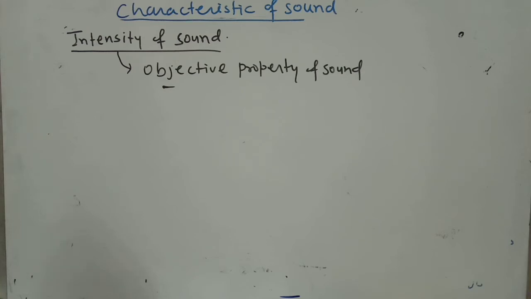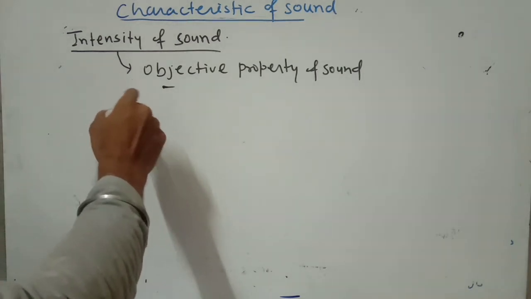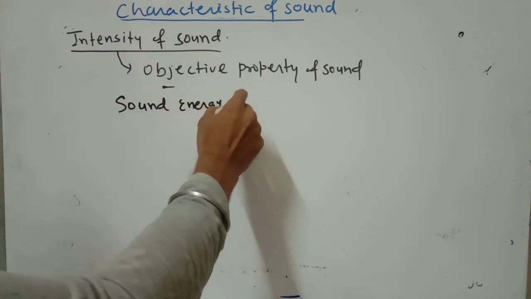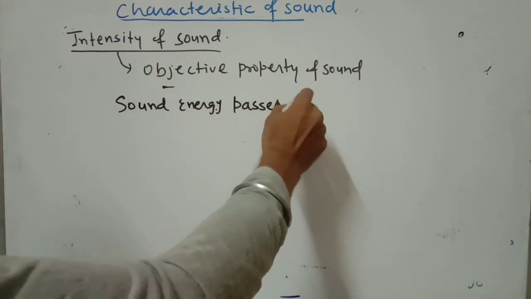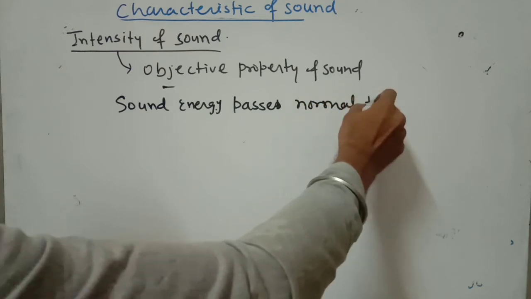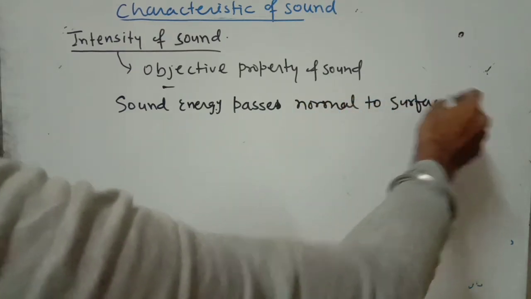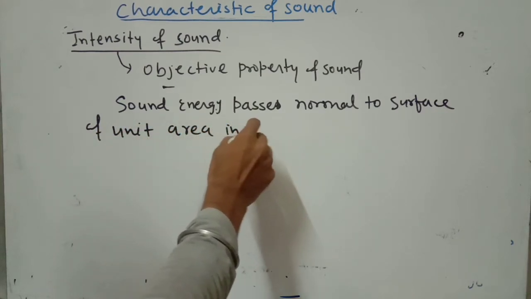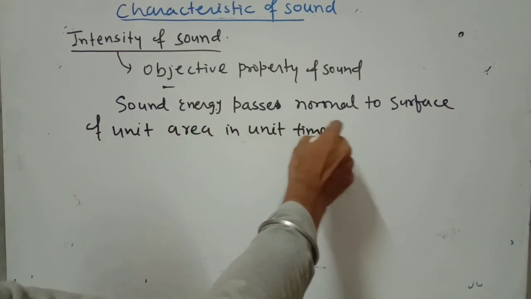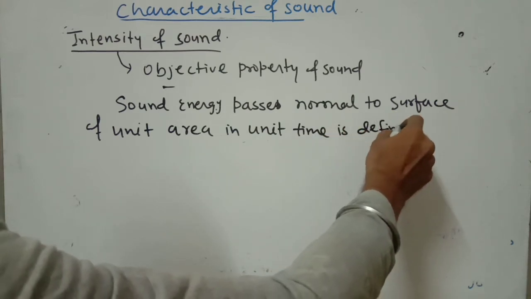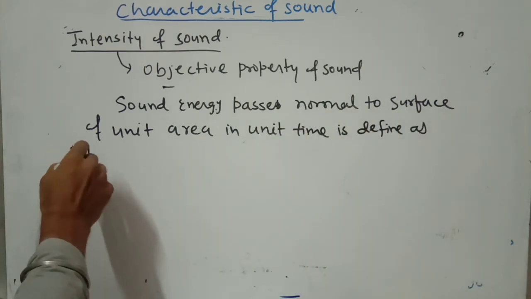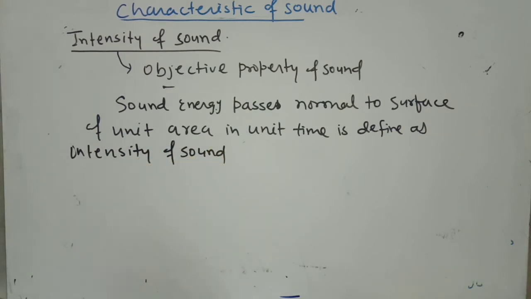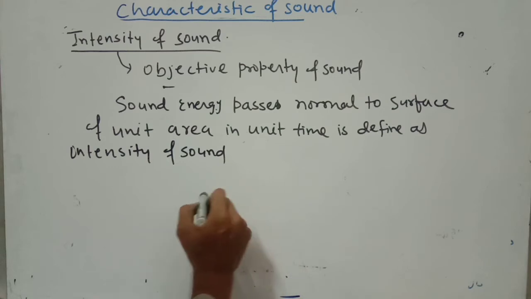So you can write here, the sound energy that passes normal to a surface of unit area in unit time is defined as the intensity of sound.